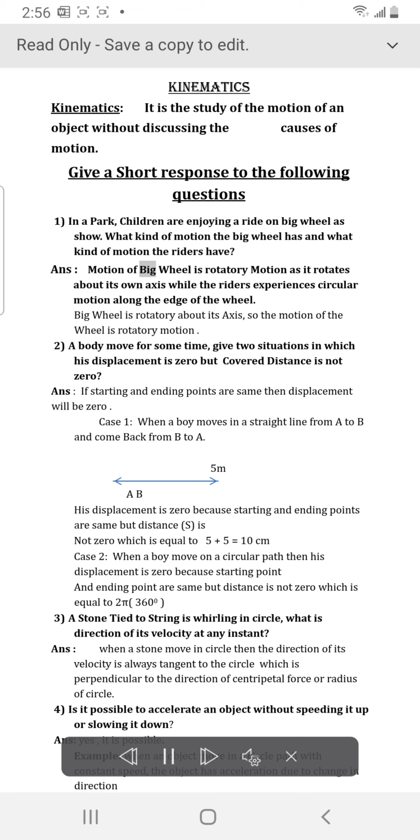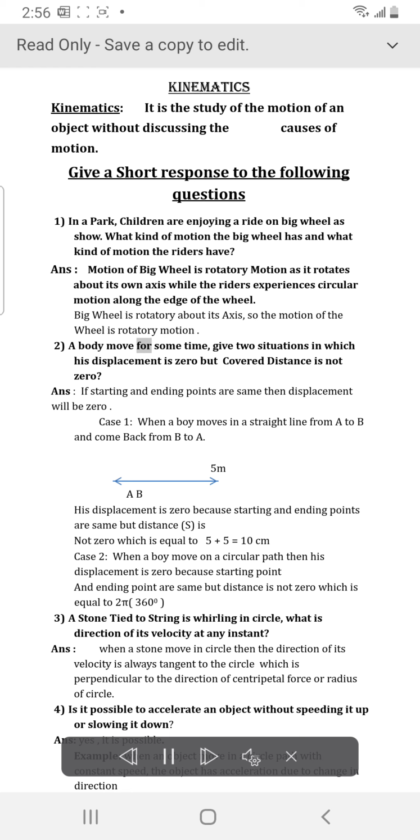Answer: The motion of the big wheel is rotatory motion as it rotates about its own axis, while the riders experience circular motion along the edge of the wheel. The big wheel is rotatory about its axis, so the motion of the wheel is rotatory motion.